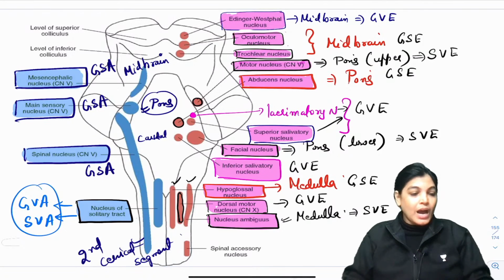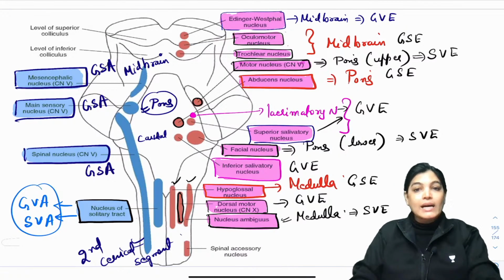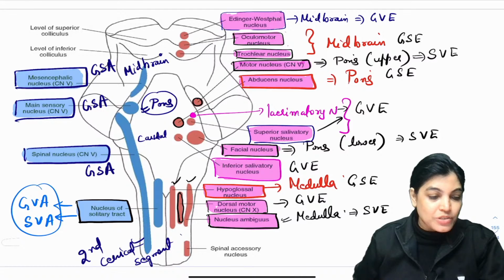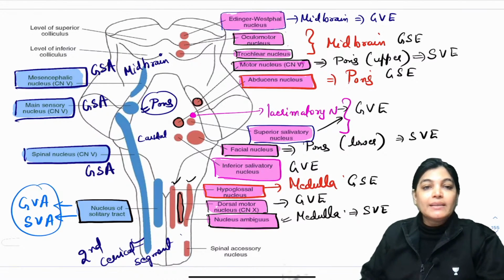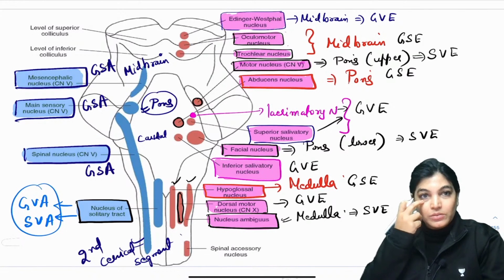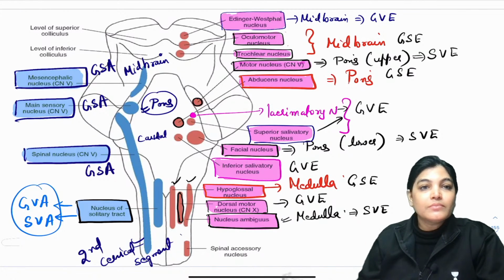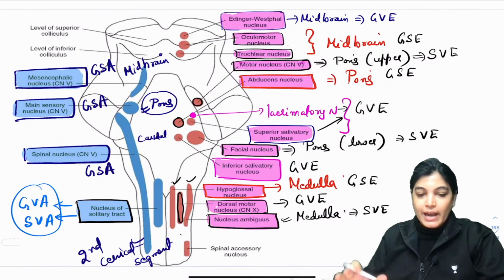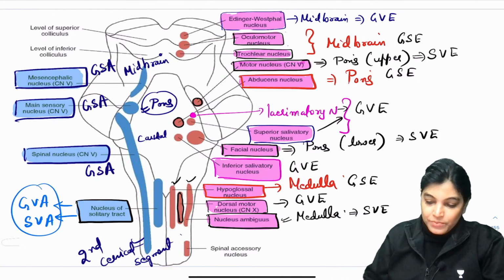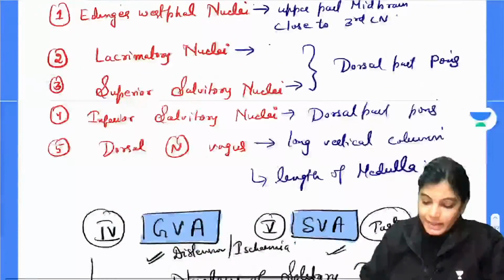Now we are talking about the last functional component, the seventh functional component, which is special somatic afferent. That is exactly not shown here, so I will just tell you about the special somatic afferents. Let's talk about special somatic afferents.